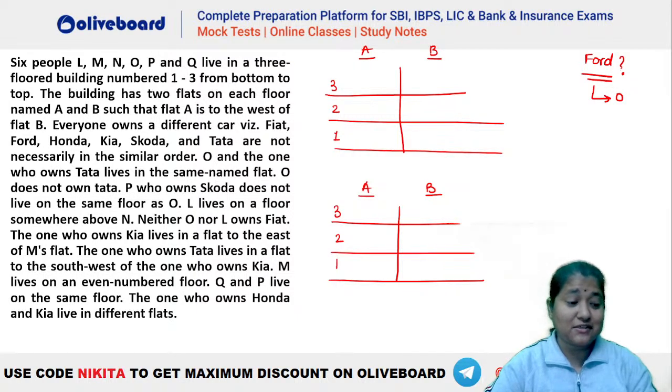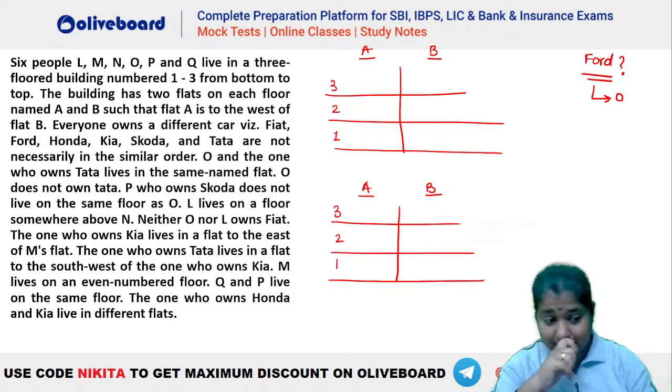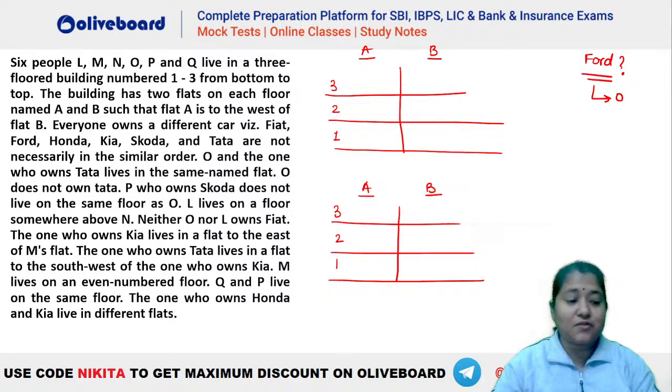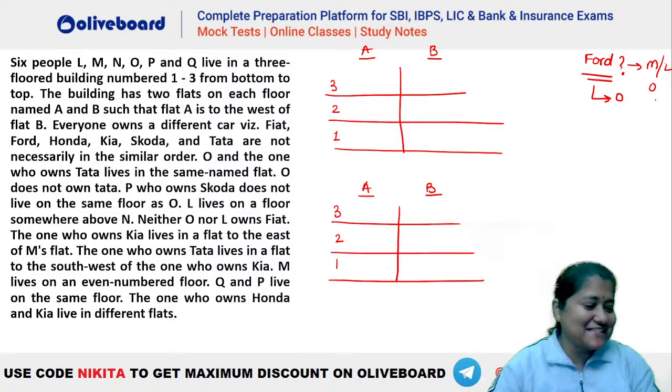The question was, Naveen, about Ford. Who is the one who owns a Ford? Not the question of what is there with O. O is Honda. So Ford kiske paas hai, Naveen? The question was about Ford. Who is owning Ford here? M. Okay, so M is the one who owns a Ford. L is Ford. L, M or O. So we have three answers here.